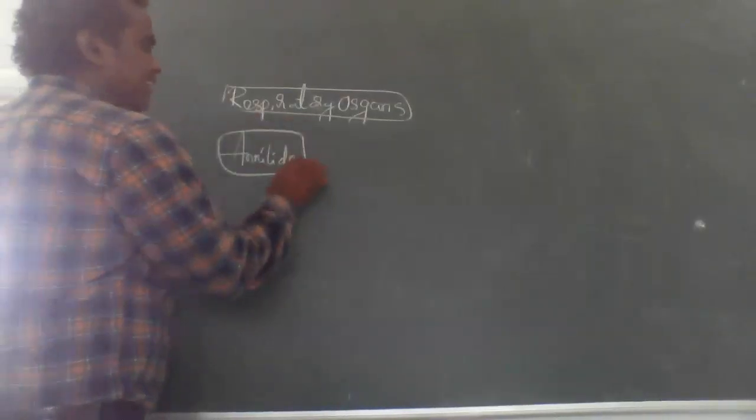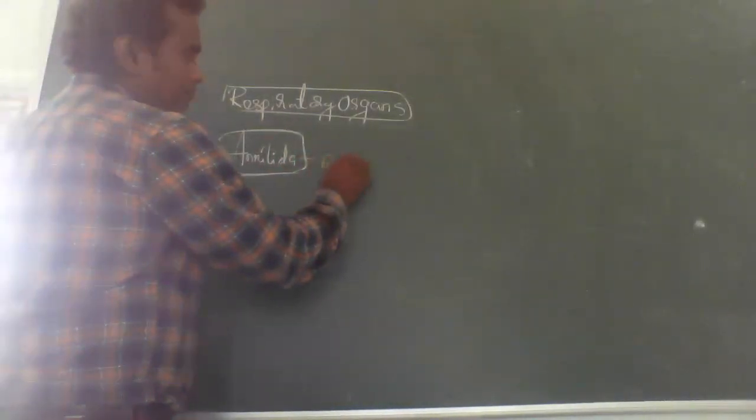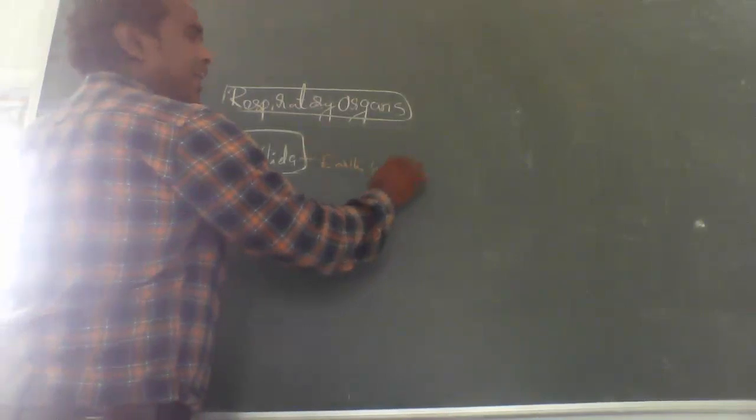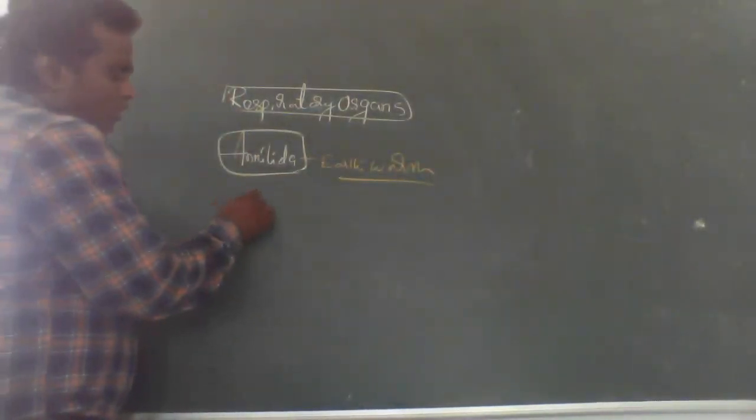Next one, Annelida. For example, earthworm. You know the earthworm very well.